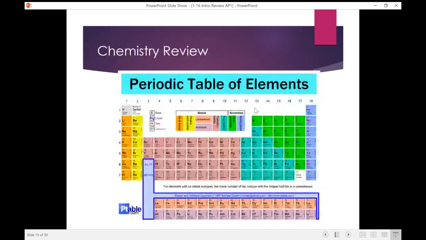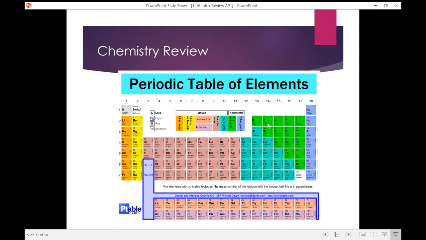So atom to atom. Just remember that this is our periodic table of elements, and we have a symbol on them, and that symbol is usually a letter or two or three, and that's going to tell us which element it is. So hydrogen is atomic number 1, and that tells us that each hydrogen atom has 1 proton, 1 neutron, and probably 1 electron if it is a neutral atom.